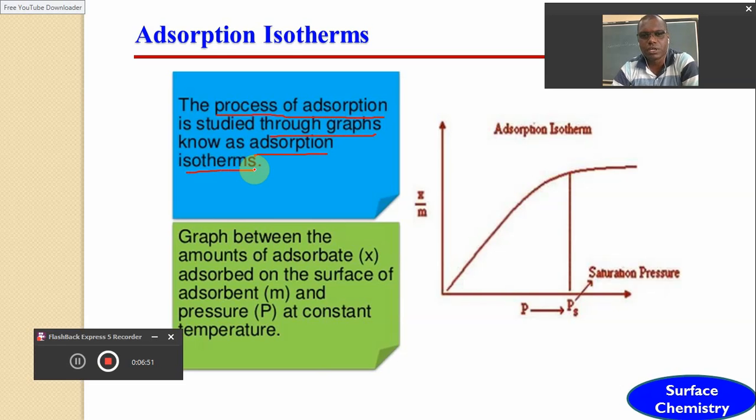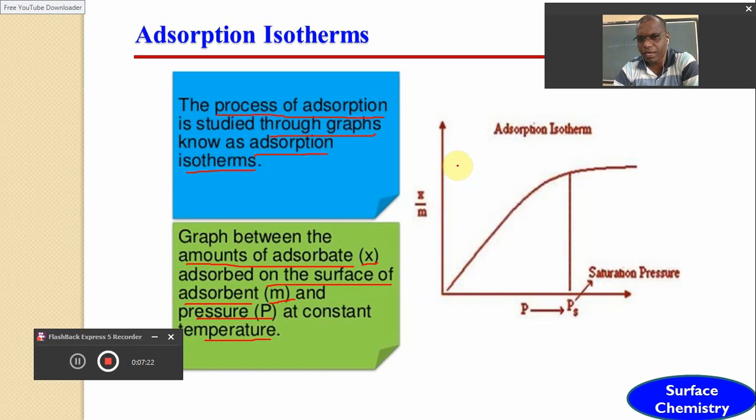In order to study the process of adsorption, graphs are plotted for the amount of adsorbate, indicated by x, adsorbed on the surface of the adsorbent, indicated by m, versus pressure at constant temperature, meaning the amount of gas adsorbed on the surface of the adsorbent versus pressure at constant temperature. Such plots are called adsorption isotherms.